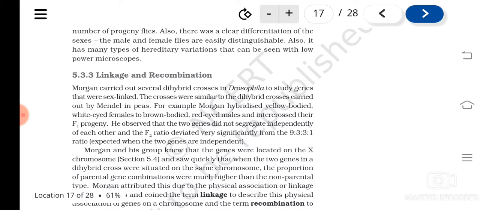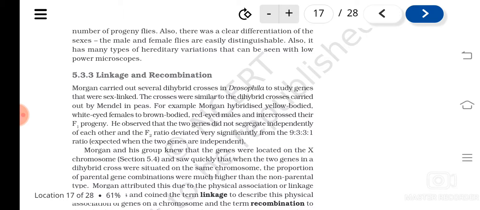So for example, Morgan hybridized yellow-bodied, white-eyed females. The color of the body was yellow and the color of the eyes was white. They were crossed with brown-bodied, red-eyed males. So he could observe that actually it's a kind of dihybrid cross only, isn't it?